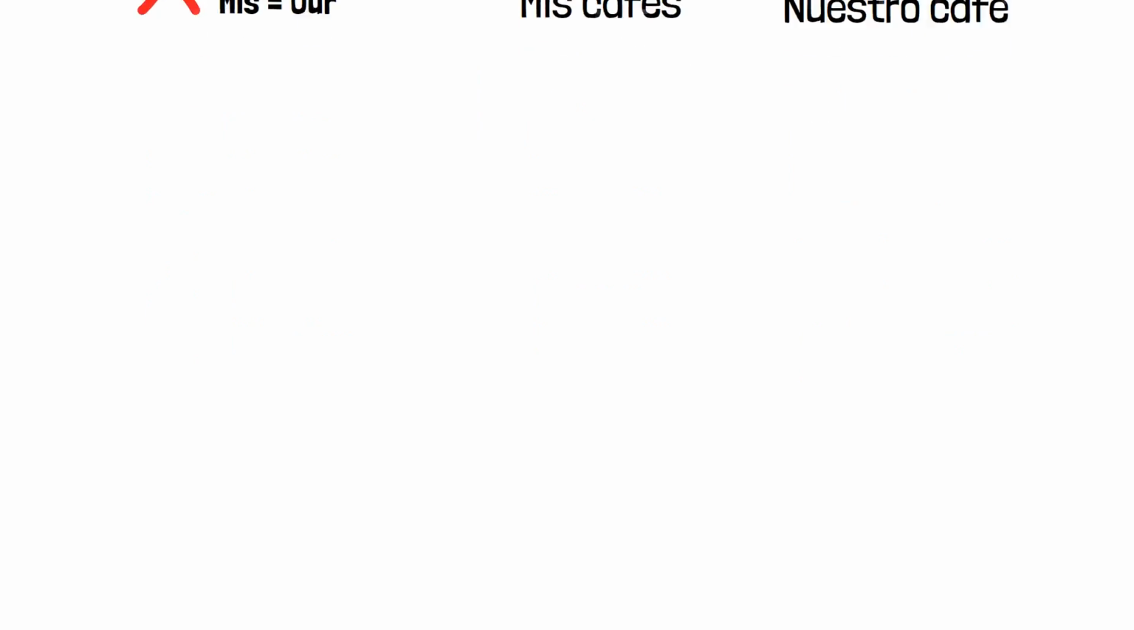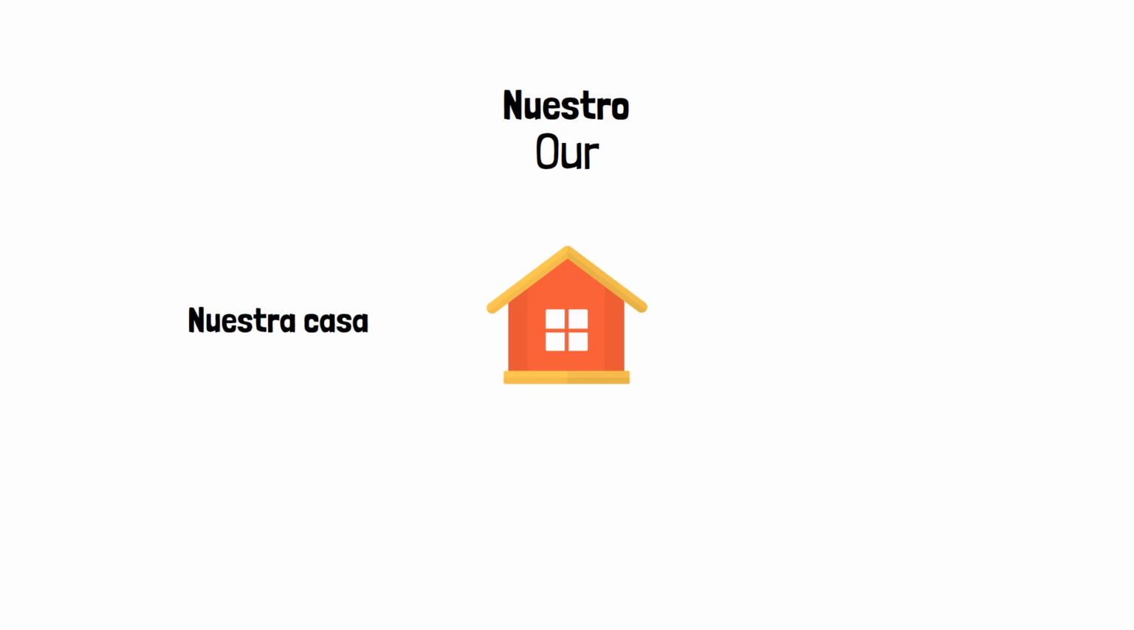Think about this logically. Nuestro means our. It already indicates multiple possessors. You don't need to make it plural. You only make it feminine or plural to match the noun. Nuestra casa, because casa is feminine. Nuestras casas, because casas is plural. But nuestro itself doesn't need an S to mean our.